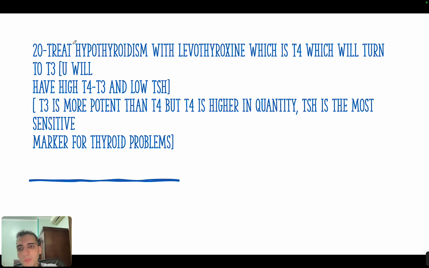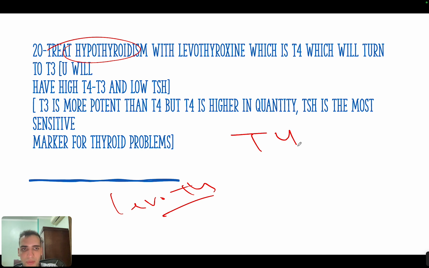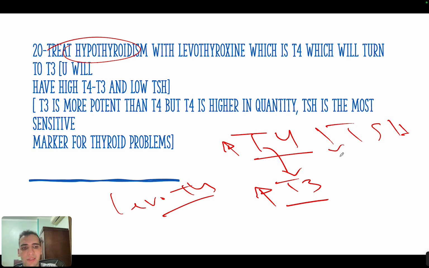okay? Now how do you treat hypothyroidism? You treat it with levothyroxine, and the way levothyroxine works is that it's a synthetic T4, and it will be converted to T3 in the body, okay? Now sometimes they will ask about the arrows. T4 will be high when you give it, T3 will also be high because it will be converted to T3, but TSH will be low by negative feedback, okay?